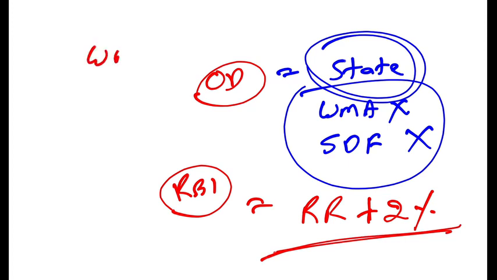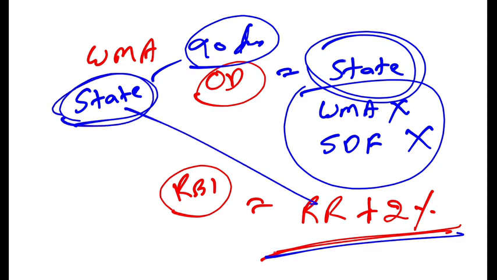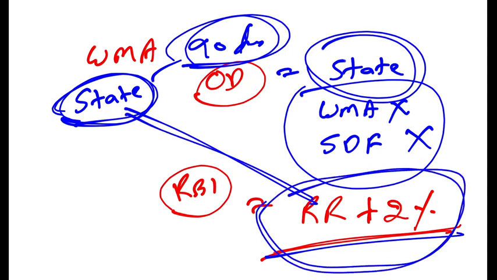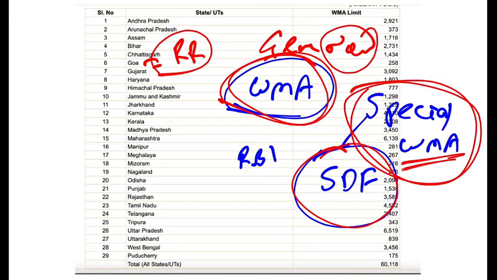So in fact, under the ways and means advances, if a state does not return the money within 90 days, then, as I told you, the interest rate is repo rate plus 2%, because then it is considered as overdraft. If you don't return it within 90 days, then it is considered as overdraft, and therefore the interest rate charged is the same as the overdraft, which is repo rate plus 2%. And the state governments or the union territories can avail the overdraft facility on 14 consecutive days, right? Over and above the 90 days. And then obviously they have to give the money back to the RBI.